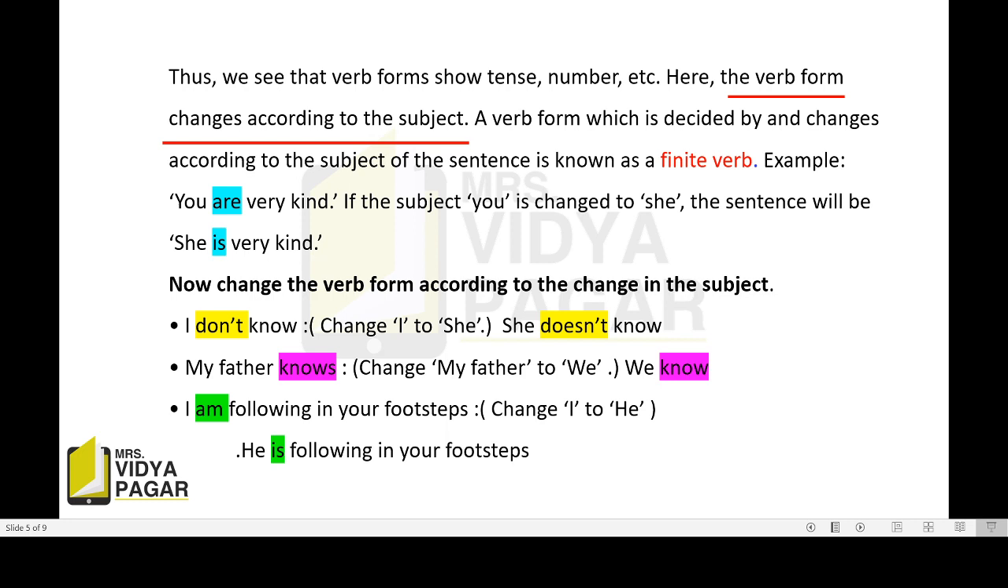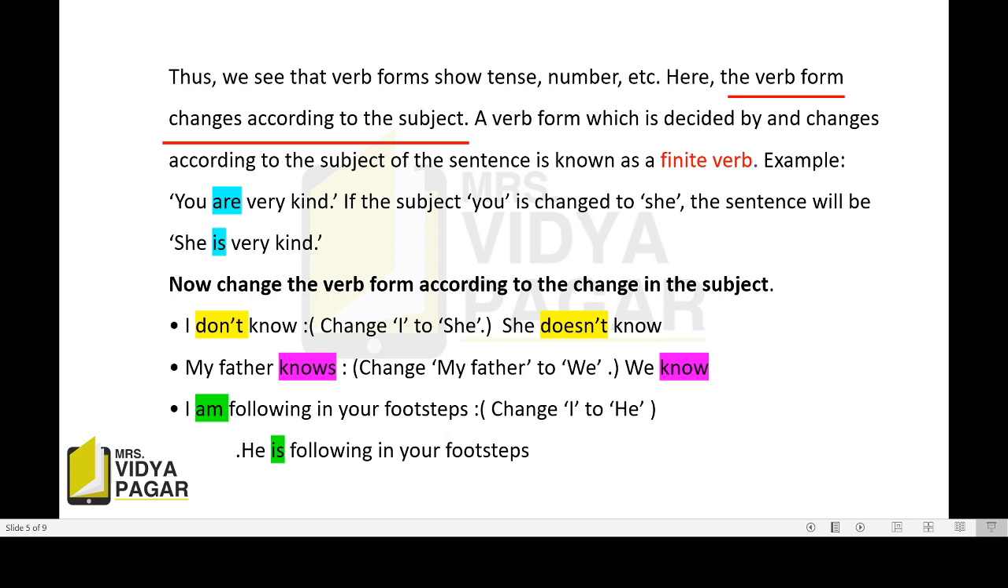Now next, change the verb form according to the change in the subject. I don't know, and change I to she. She doesn't know. Why doesn't? Because she is third person singular, and we always add s or es to the verb when it is in third person singular.